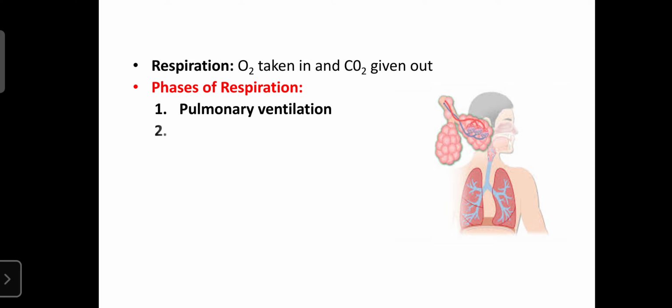And the second one is known as the external respiration. That is the exchange of the respiratory gases between blood and alveoli, or the air of the lungs, or air of the alveoli. There is exchange of the respiratory gases between lung and blood. The oxygen enters from the lungs to the blood and carbon dioxide exits from the blood into the lungs. That is known as the external respiration.